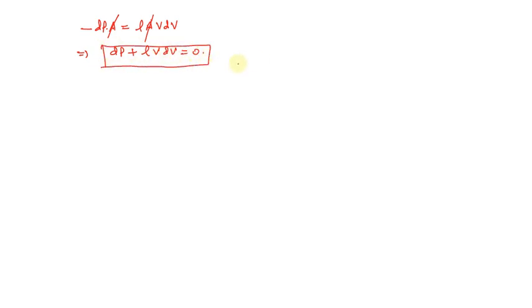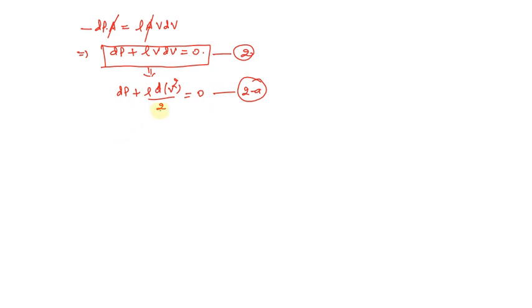So this is our second equation. And if we solve it further, we can also write it as dp plus rho d(V squared divided by 2) equals 0. That will be our equation 2a.